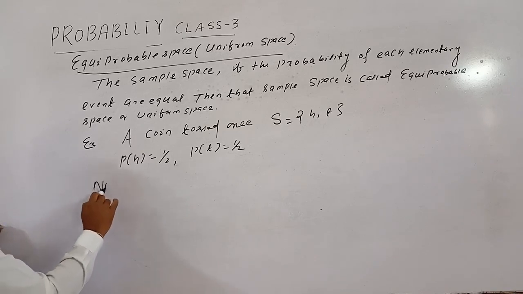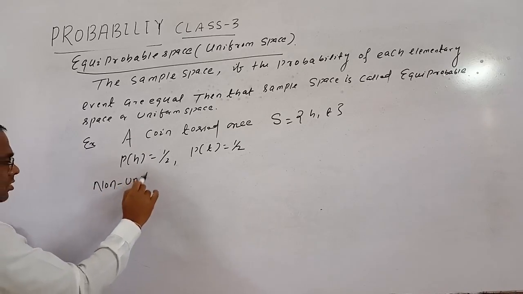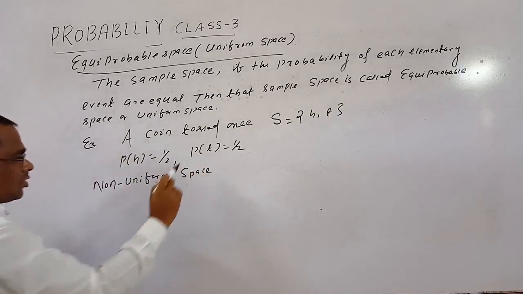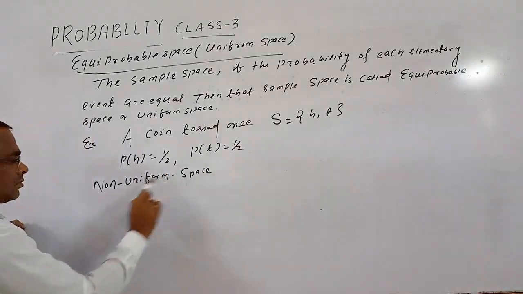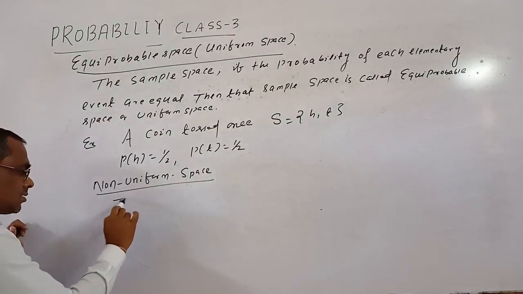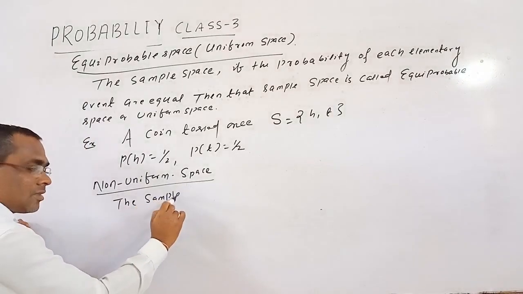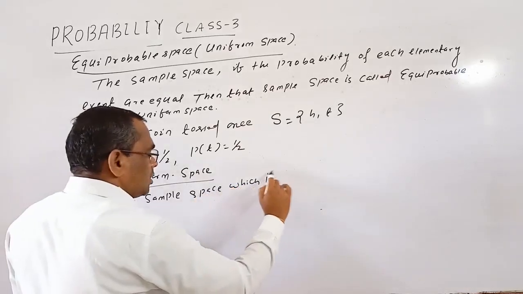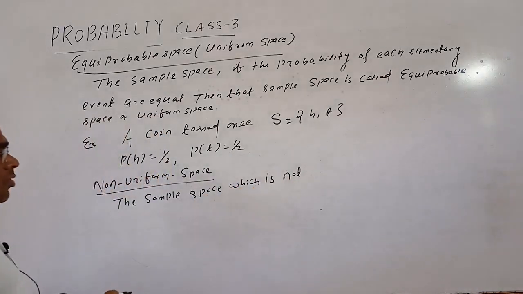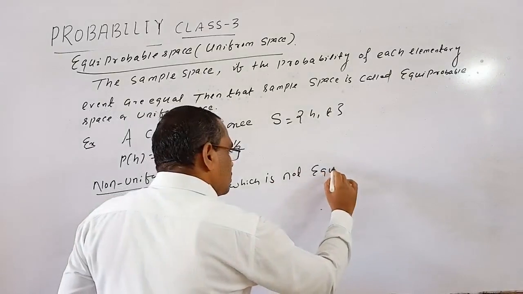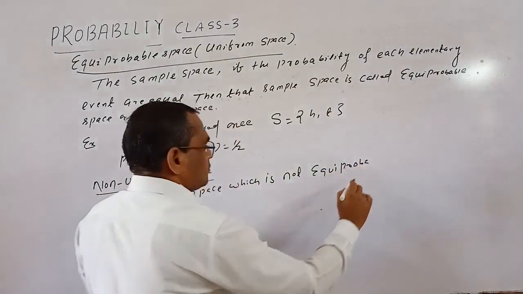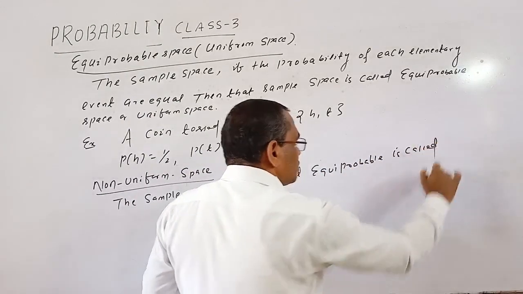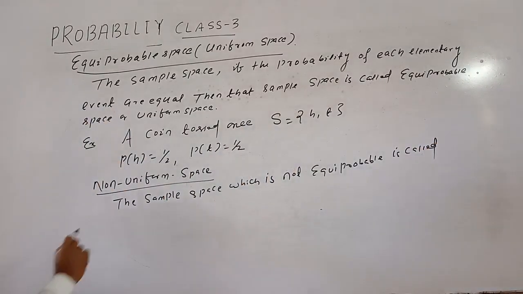Then we go to non-uniform space. The sample space which is not equiprobable is called a non-uniform space.